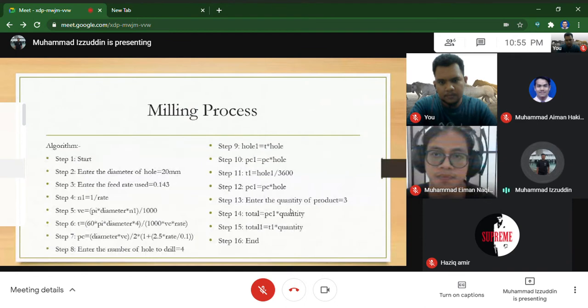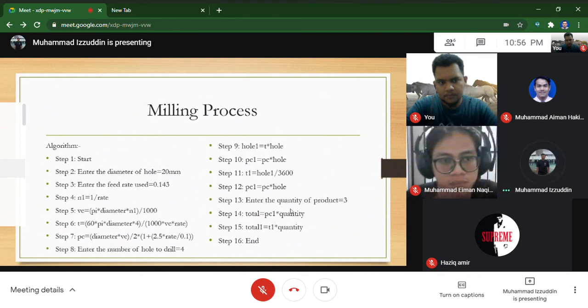So we go for the first algorithm, which is the milling process. Step 1, start. Step 2, enter the diameter of the hole, which is 20 mm. Step 3, we enter the feed rate used, which is 0.143. Step 4 until step 7 is the formula for the calculation. Step 8, enter the number of holes to drill, which is 4.